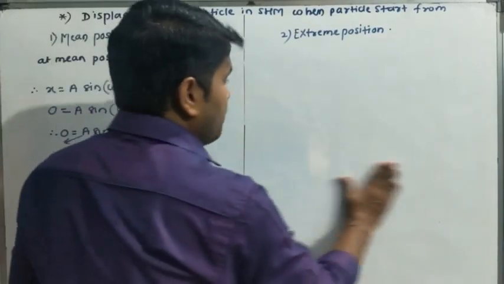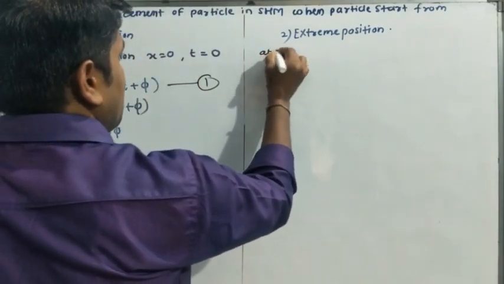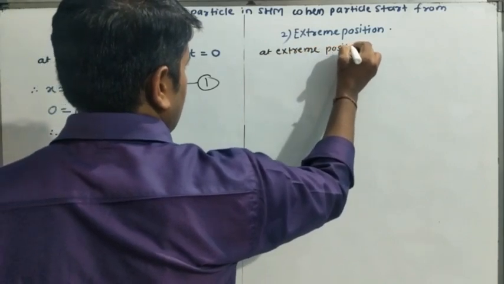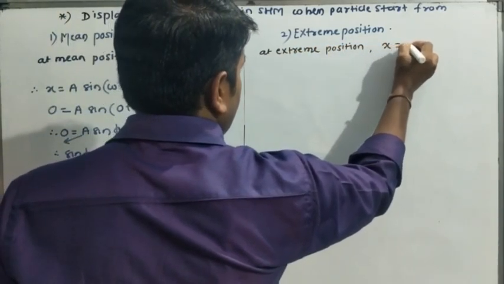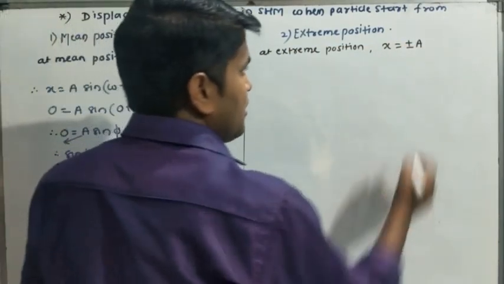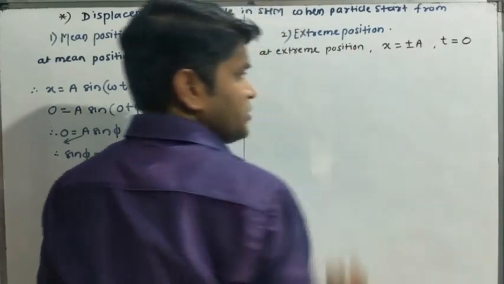Okay, now for extreme position, at extreme position, what is the displacement? It is either plus or minus a. Extreme position la displacement किती असणार आहे? Plus or minus a, and if it starts from extreme position, then its time is 0.